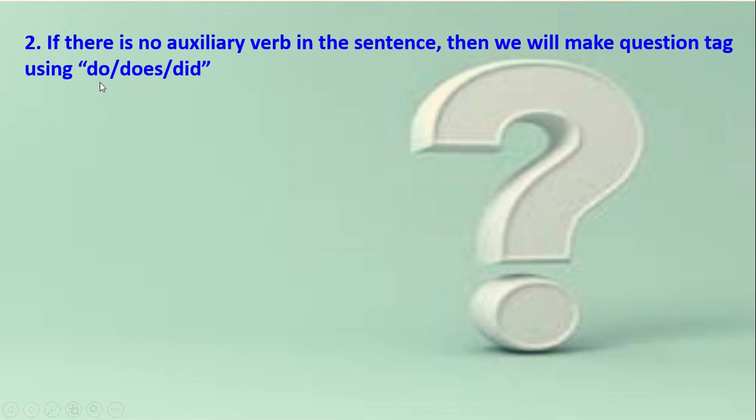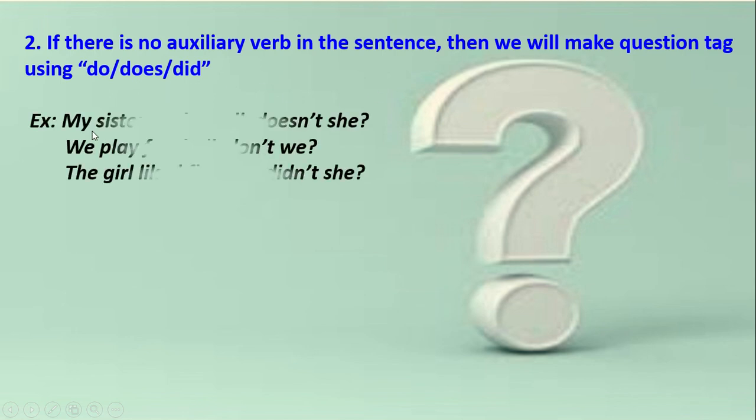Number 2. As I have said, if there is no auxiliary verb in the statement, then we will use do, does or did according to tense and person to make the question tag. Look, my sister cooks well. Doesn't she? It's a present indefinite tense and the subject is third person singular, so the question tag is made with doesn't. We play football, don't we? The girl liked flowers, didn't she?